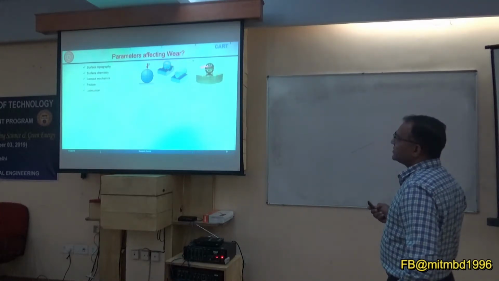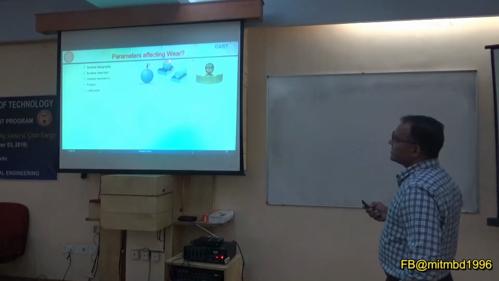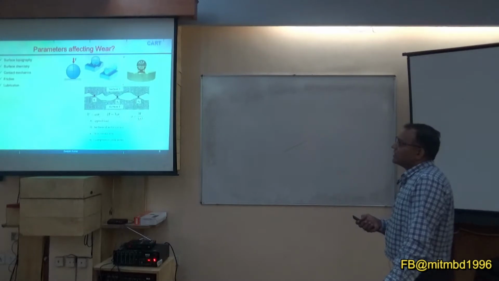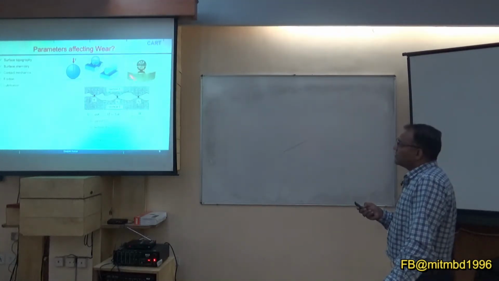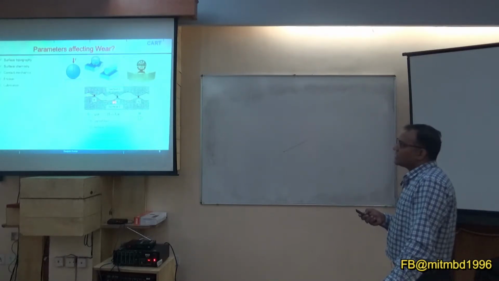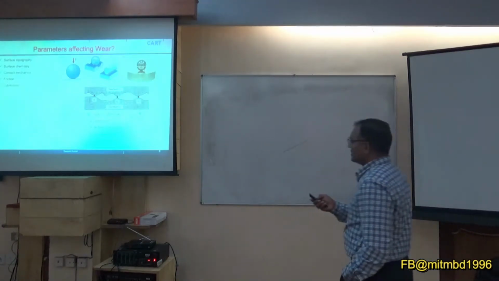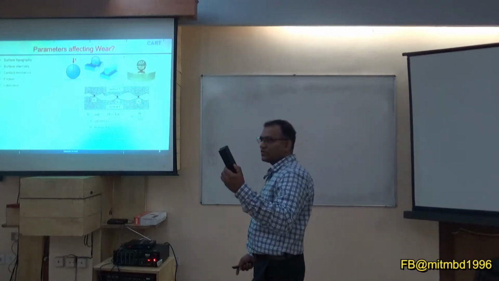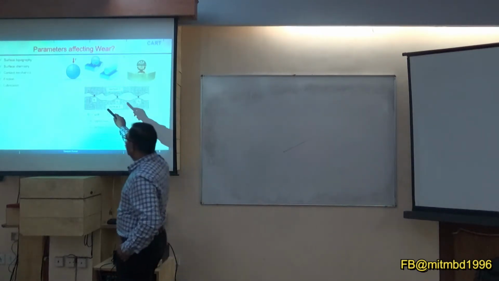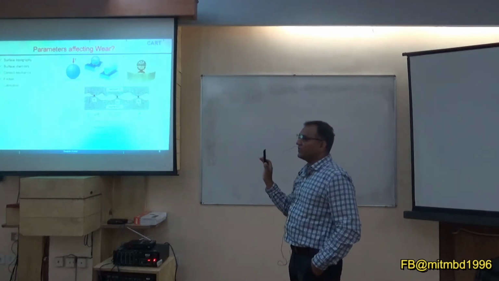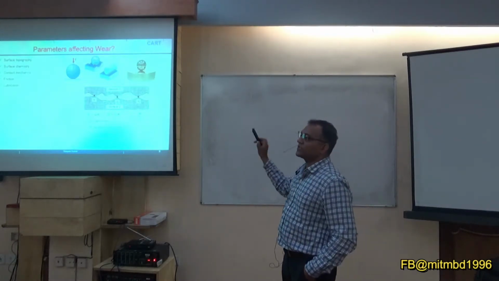But if you go further in study, this is duplication of this, and here this ball is your point contact, and here this ball is replaced by a cylinder, so this is changed to line contact. And if you zoom into this portion, basically some places it is in contact and some places it is not in contact. So actually if you see the area, you can feel x into y, but that area is now this area plus this area plus this area. So this is the real contact area which is going to decide the deformation of the surface.